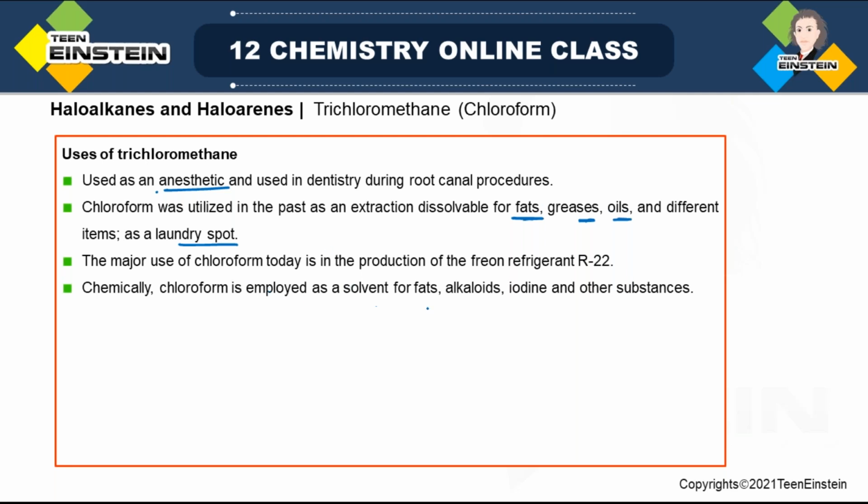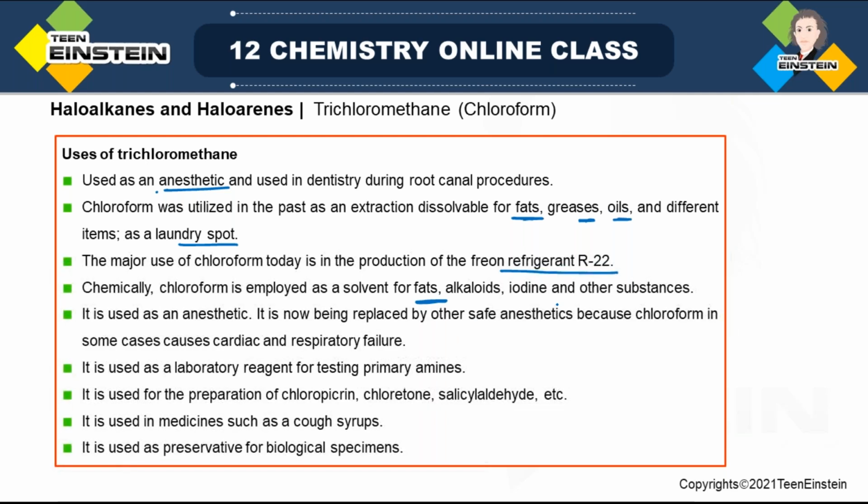The major use of chloroform today is in the production of freon refrigerant, which is R22. Freon is actually a general term we use. It is mainly used nowadays in air conditioners. What freon is, we are going to discuss in today's class after some time. Chemically, chloroform is employed as a solvent for fats, alkaloids, iodine and other substances. So if you are doing any organic reaction in the laboratory with these types of substances, then chloroform can be used as solvent.